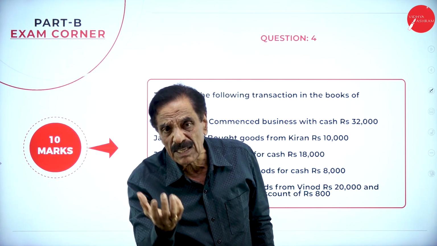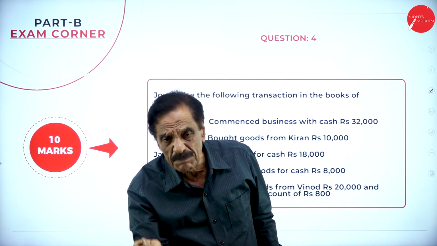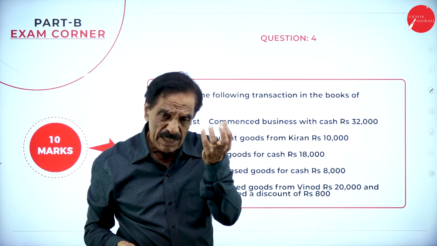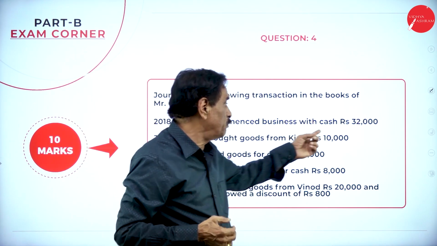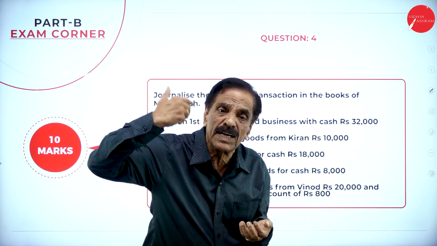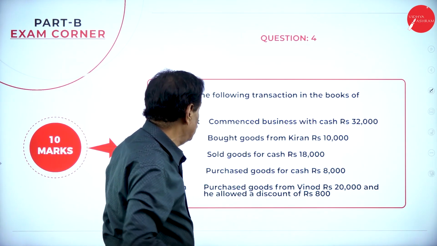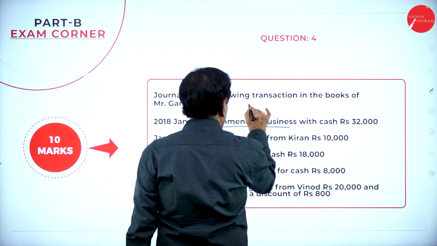Cash comes under real account. What does the real account say? Debit what comes in, credit what goes out. What is coming in? Cash. That should be debited. Who contributed? Mr. Ganesh. His account should be credited. Ganesh is a personal account. Commencement means, here, commenced business means capital.